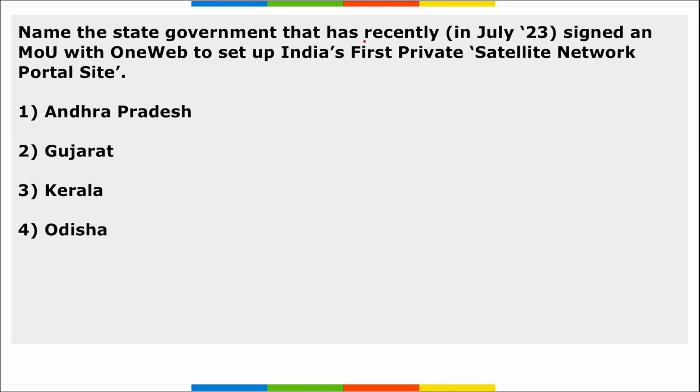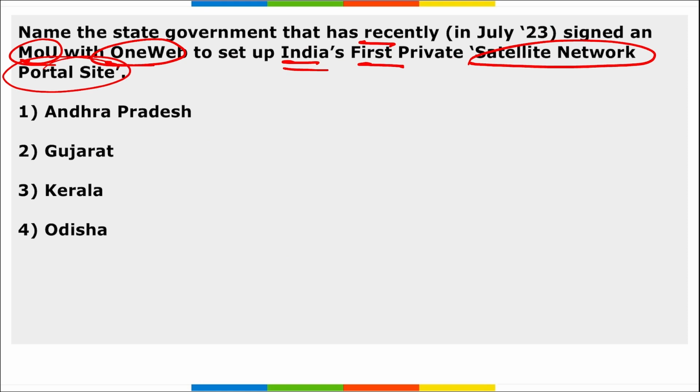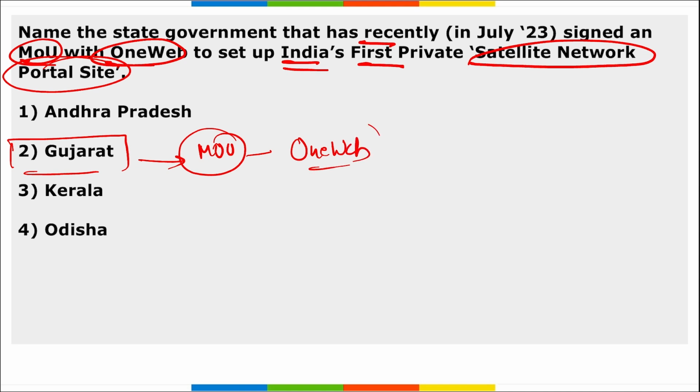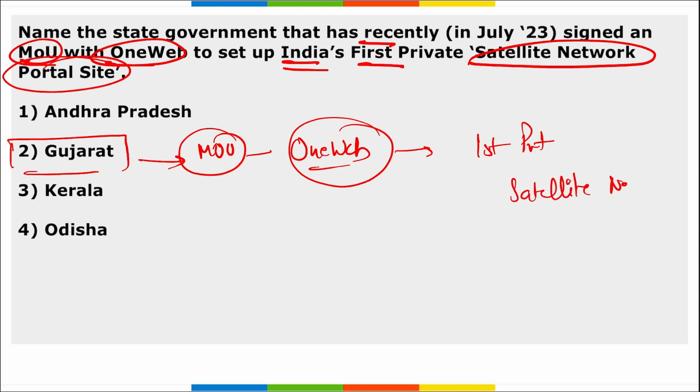Next, name the state government that has recently signed an MOU with OneWeb to set up India's first private satellite network portal site. So which is the state government? It is Gujarat, right? They have signed an MOU, and this MOU was signed with OneWeb. Correct. And it is to set up India's first private satellite network portal site. Correct.